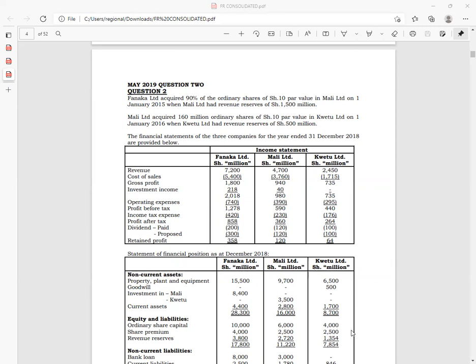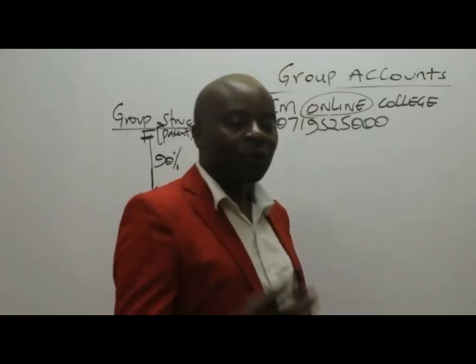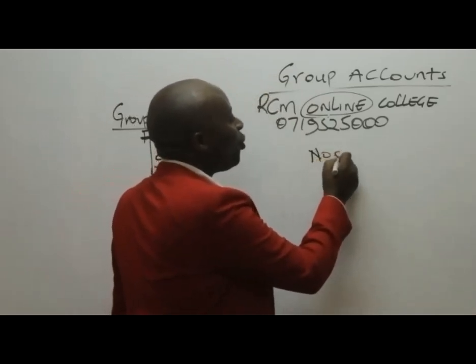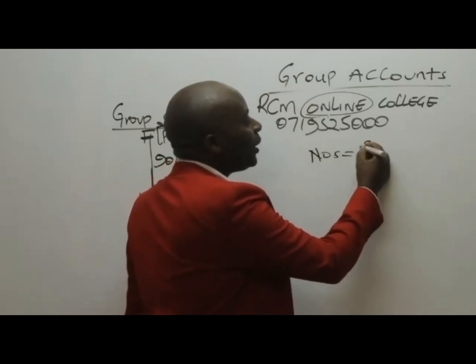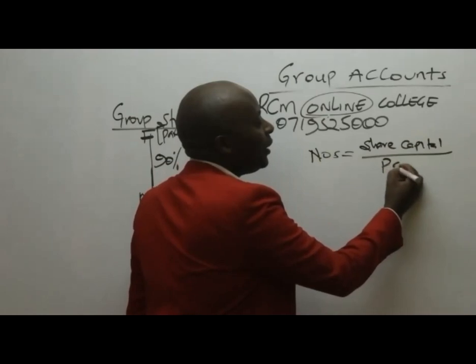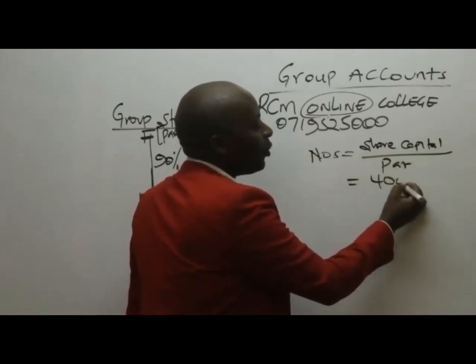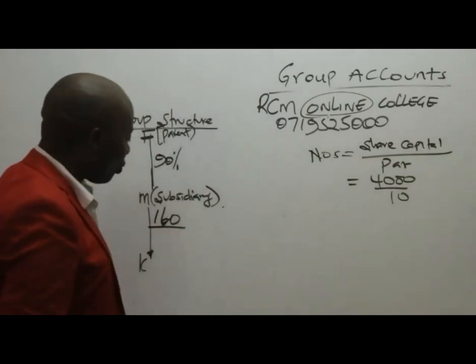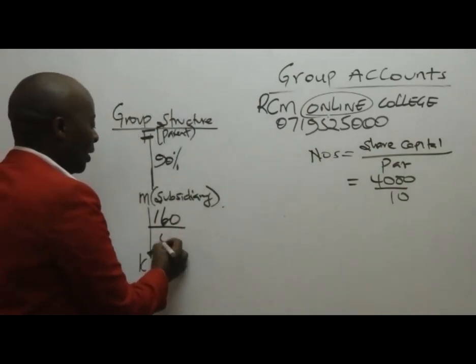Whenever you want to convert share capital in shillings to number of shares, what you do is to take the share capital that you are given here, and then you divide this by par. So you'll take 4,000, you divide by 10. So 4,000 divided by 10 is 400.